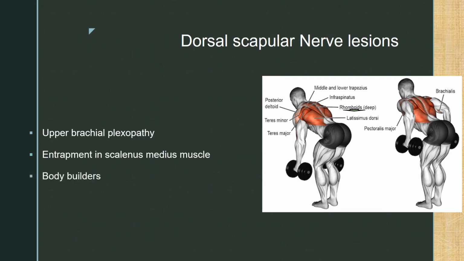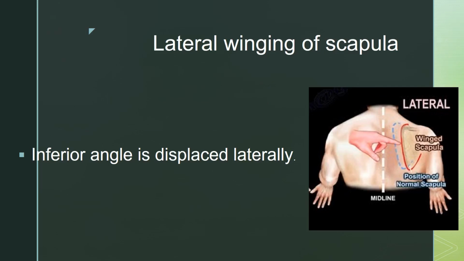And what happens when there is a dorsal scapular nerve palsy? Normally the rhomboids are an elevator and retractor of the scapula, which means the medial border of the scapula is displaced medially when the rhomboids contract. So if there is dorsal scapular nerve palsy, the rhomboids are weak, so there is lateral winging of the scapula, which means the medial border is displaced laterally. Mostly the medial border and the inferior angle are displaced laterally. Thank you.